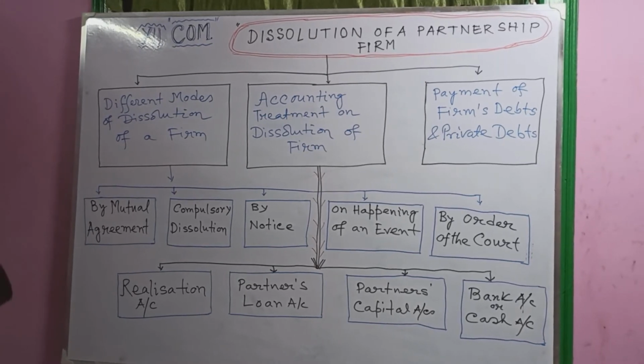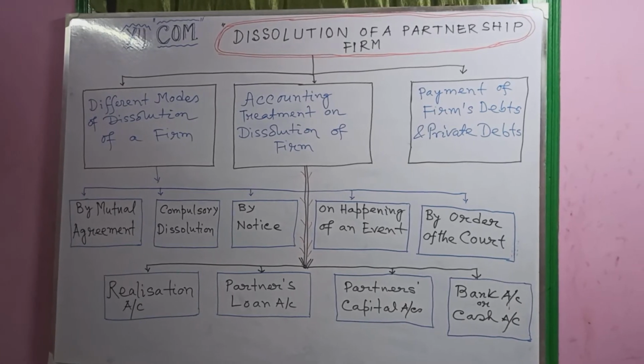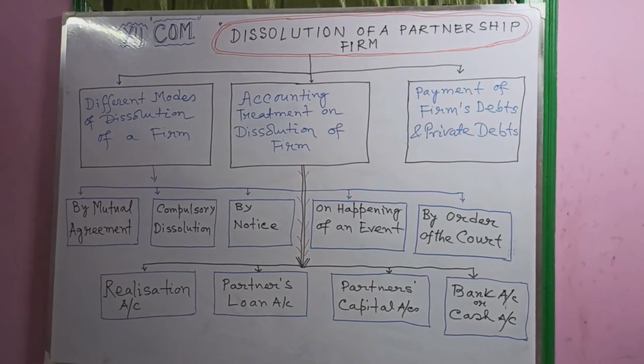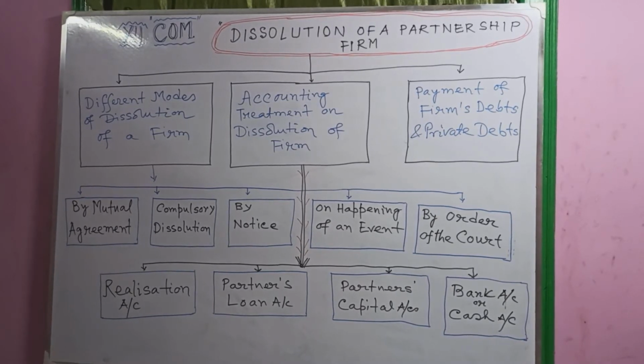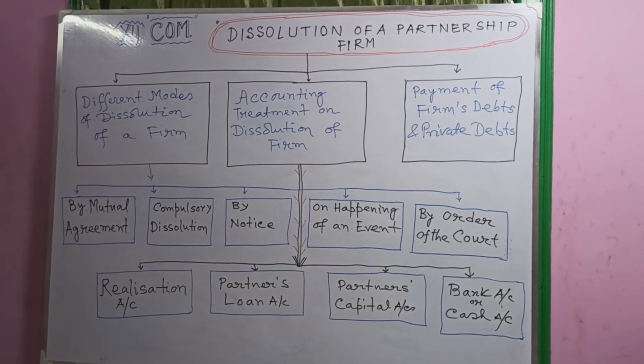Now the next step is the partners' loan account. Partners' loan account means that if a partner has given a loan to the firm, his loan will be paid off after all the outside liabilities are paid in full. Generally, partners' loan account is debited and cash or bank account is credited.